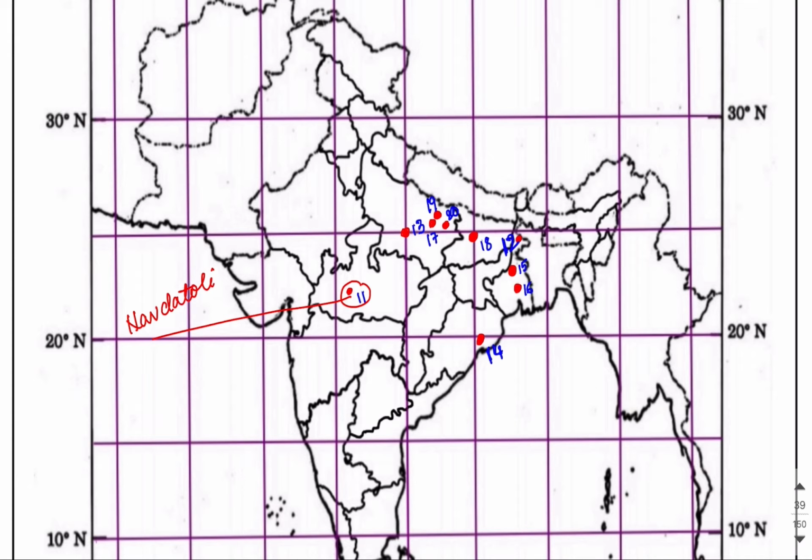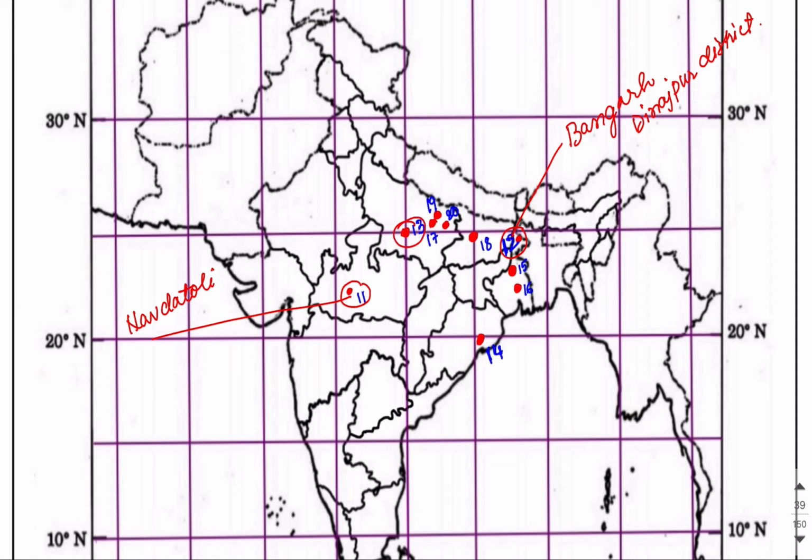Now let us move on to the 12th number. Here you can see that it is present in West Bengal, and the site name is Banghar, which is present in Dinajpur district of West Bengal. So this is the first site in North Bengal with evidence of the Chalcolithic period. Let us move on to the 13th one, which is present in UP.